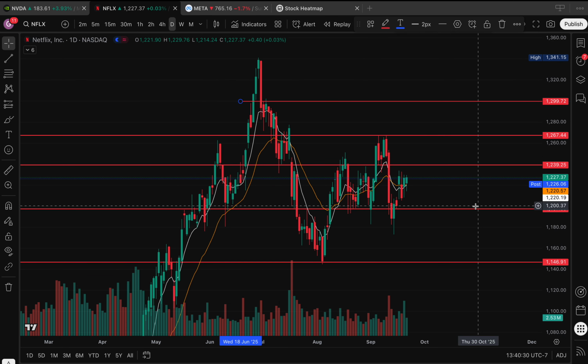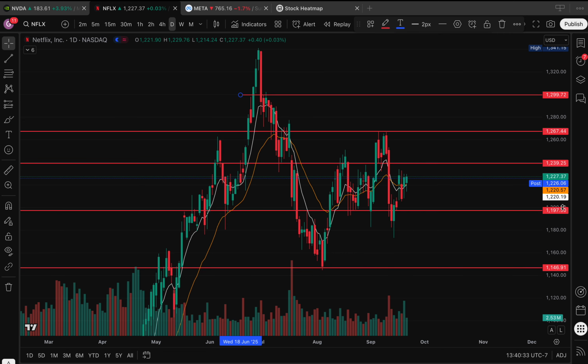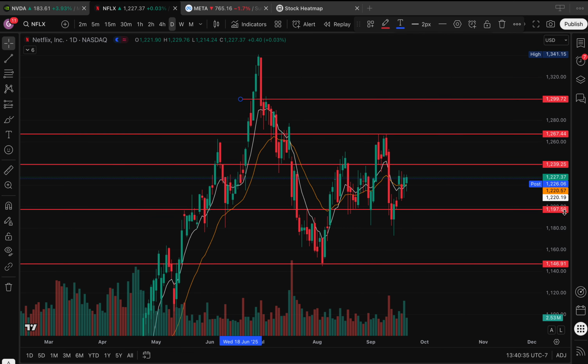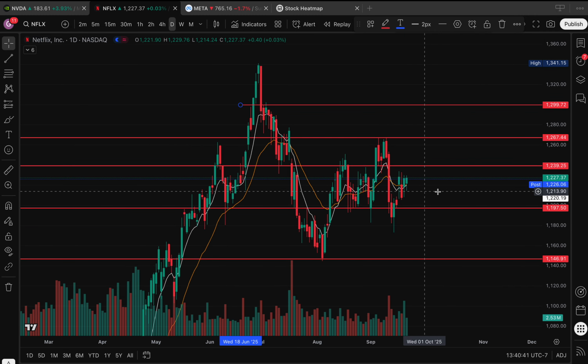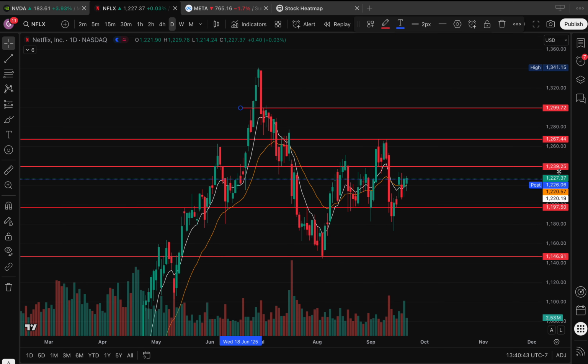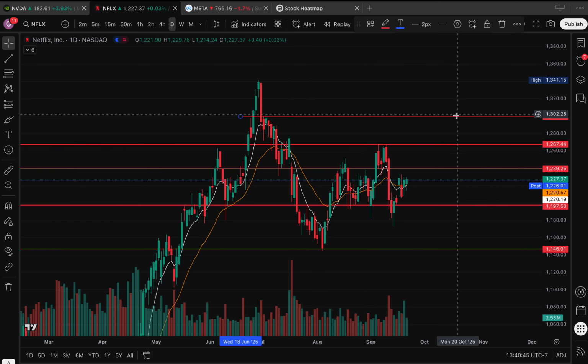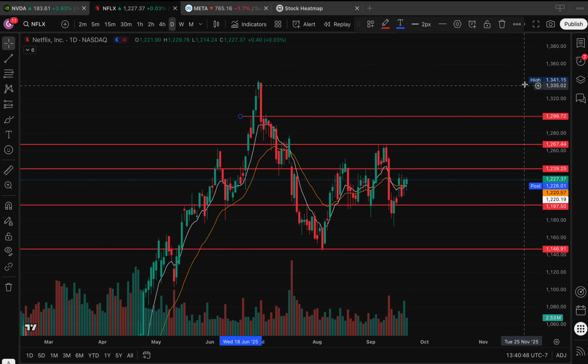And obviously, if we break below the range, which is 1190 or 1200, we can see a move back down to 1140. But what I'm currently looking at, I just like these candlestick patterns. And above 1240, I want to see it move back up to 1267. And above 1267, we can see it move to 1300.